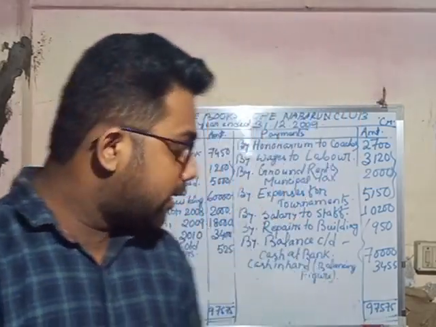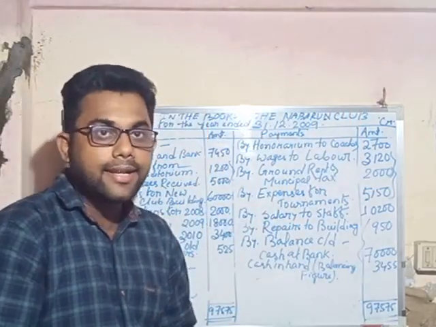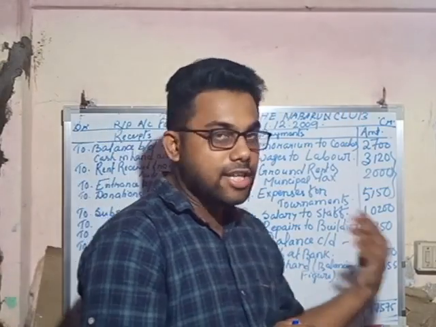So we can say that the receipt and payment account is started by cash in hand and cash at bank and closed by cash in hand and cash at bank.